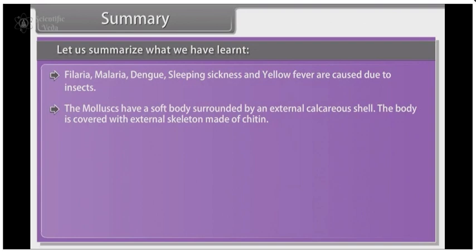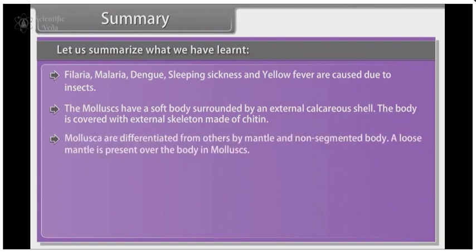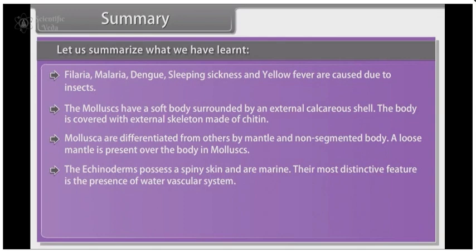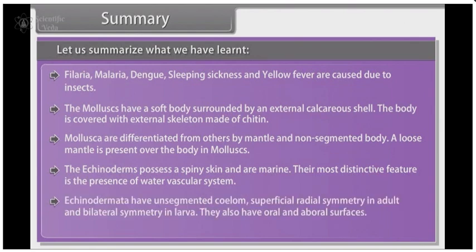The molluscs have a soft body surrounded by an external calcareous shell. The body is covered with an external skeleton made of chitin. Mollusca are differentiated from others by the mantle and non-segmented body. A loose mantle is present over the body in molluscs. The echinoderms possess a spiny skin and are marine. Their most distinctive feature is the presence of water vascular system. Echinodermata have an enterocoelic coelom, superficial radial symmetry in adults and bilateral symmetry in larvae. They also have oral and aboral surfaces.